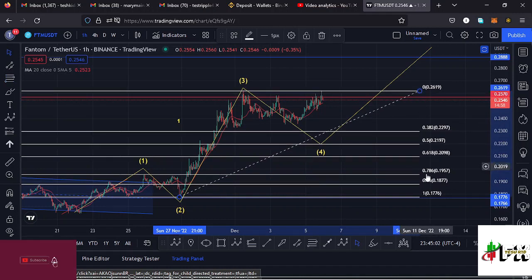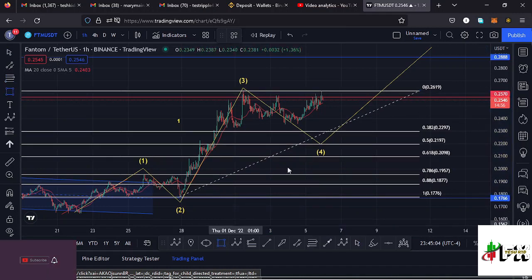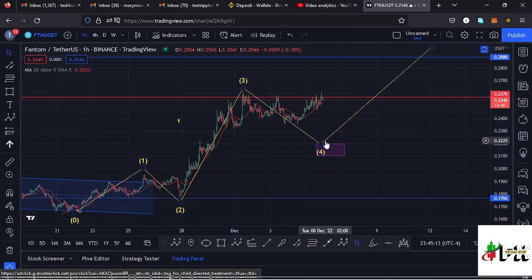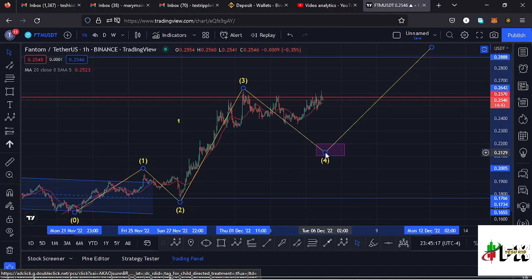That gives me a minimum retracement area between the fib level 0.5 and the fib level 0.618, which I can mark here on the charts like that, which perfectly lies between the $0.21 mark and the $0.2 mark, and that is the minimum that I'm expecting this wave 4 to the lower side to do.